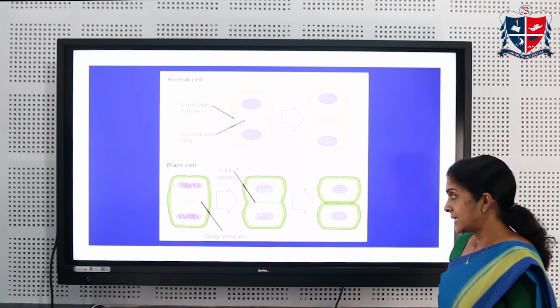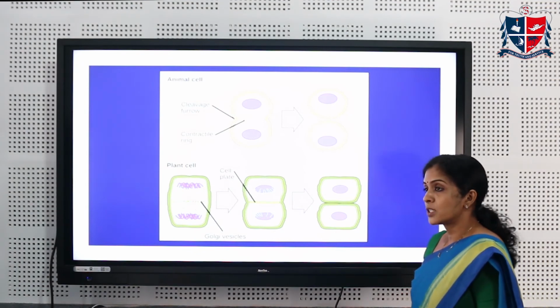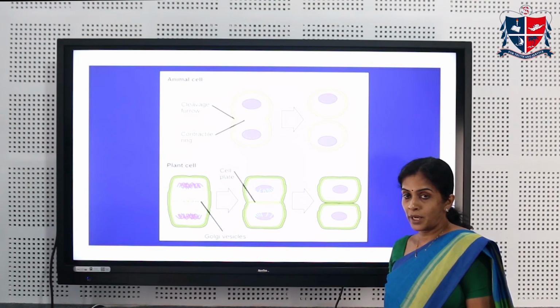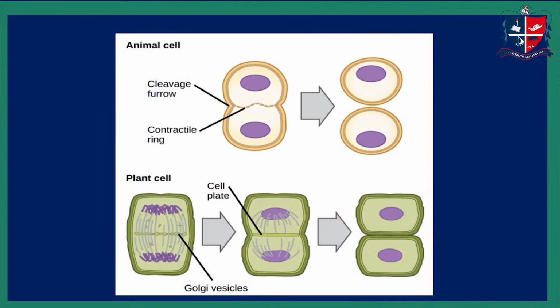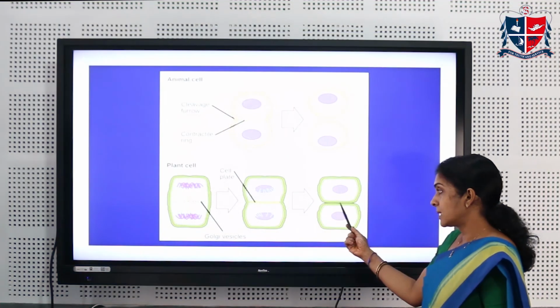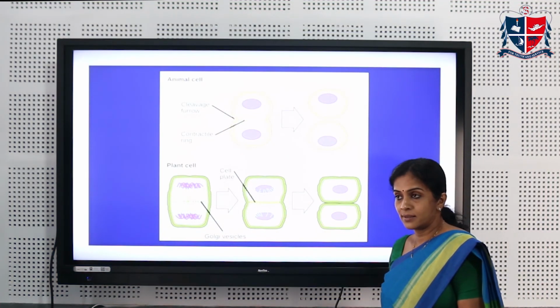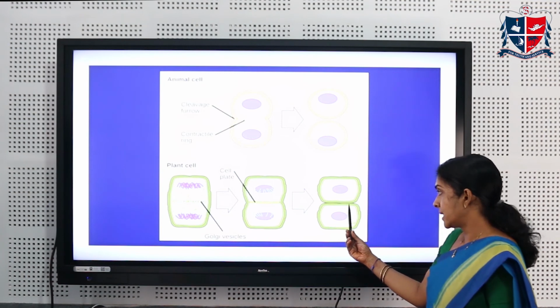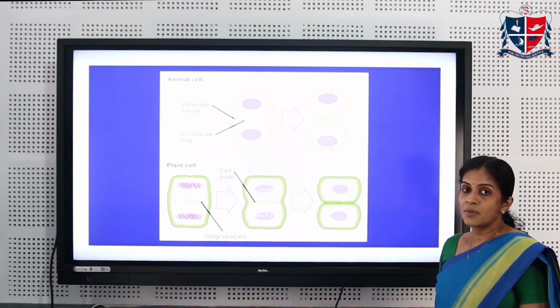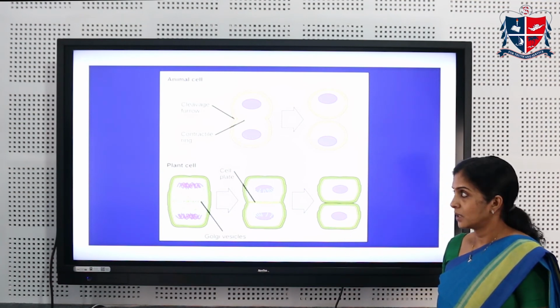Whereas in a plant cell, the cytokinesis occurs due to the formation of a cell plate. The cell plate originates from the center and extends to the periphery. The cell plate is made up of Golgian vesicles. The cell plate later forms the middle lamella.